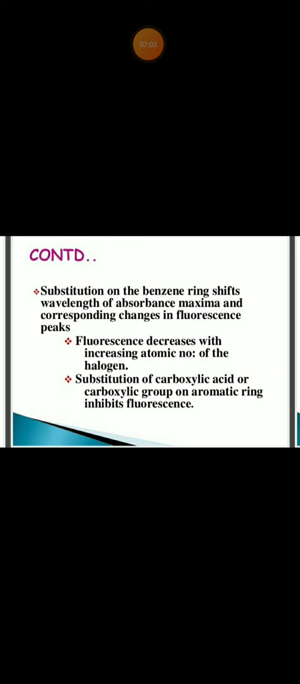Substitution of a carboxylic acid group on an aromatic ring inhibits fluorescence. What happens when a carboxylic acid is substituted on an aromatic ring? The substitution decreases or inhibits fluorescence. In effect, plain aromatic rings will show more fluorescence, and aromatic rings with a heterocyclic also show more fluorescence. Heterocyclic rings alone will not show fluorescence. As the atomic number of the halogen increases, fluorescence decreases, and substitution on the aromatic ring can also inhibit the fluorescence. Hope you are clear.